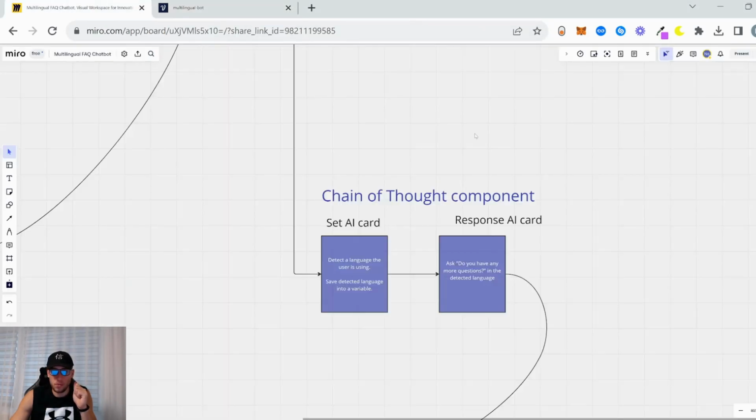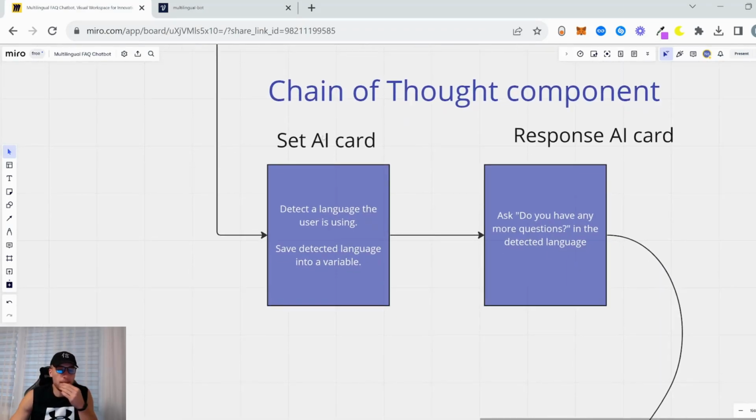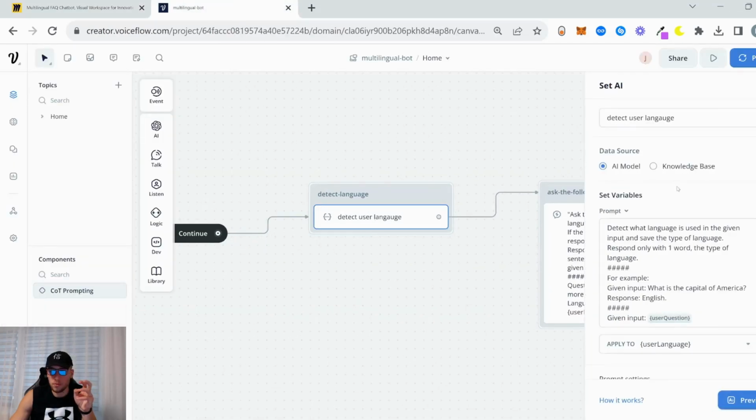So what we do here is, the first thing we use is the set AI card. We just detect the language the user is using, right? It reads the user's question and it detects what language that is, and it saves that language into a variable. Let me show you.